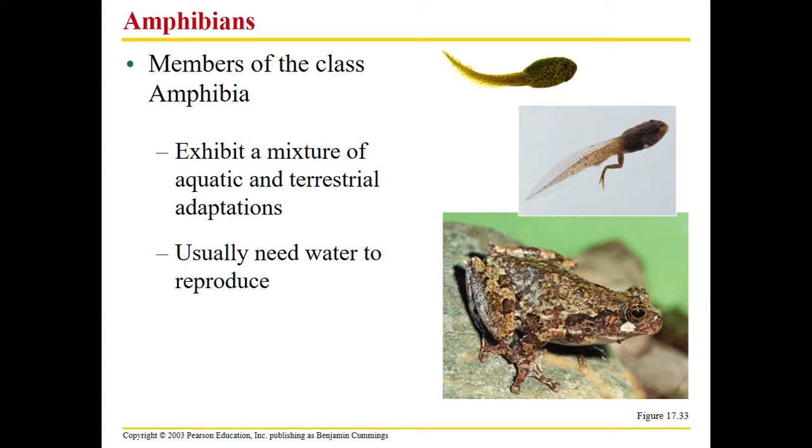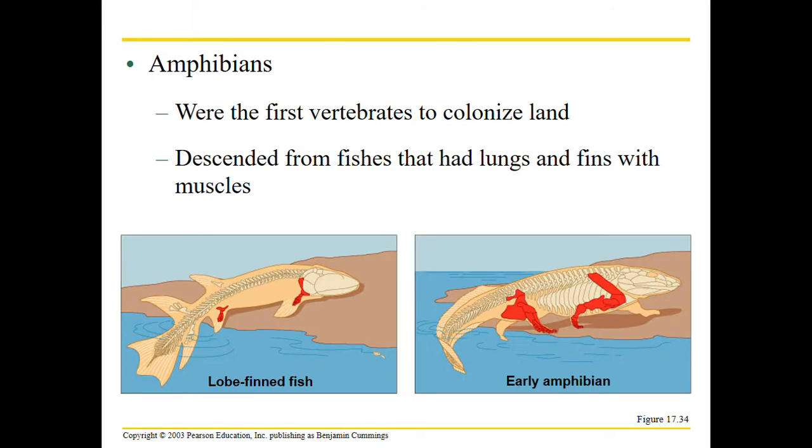So we talked about fish, so now let's move on to amphibians, which are partially in water and on land. And amphibians rely a lot on the water. They need water to reproduce so that their eggs don't dry out. Amphibians were the first to colonize land. They descended from ancestors similar to those of lungfish, and their fins had muscles and bony developments.